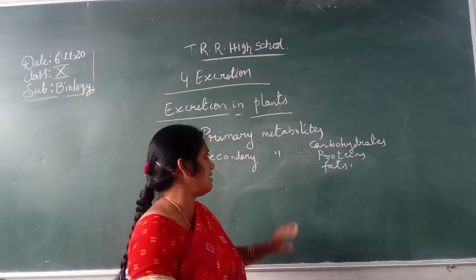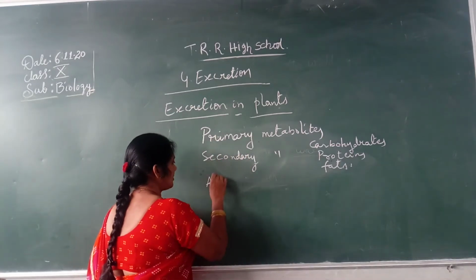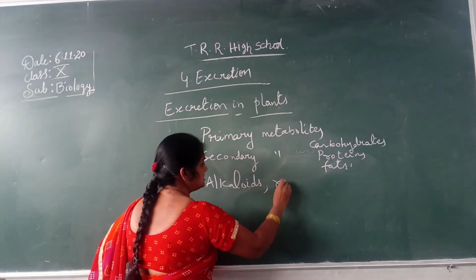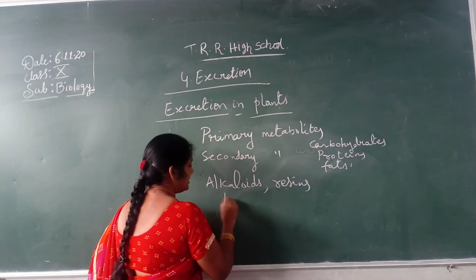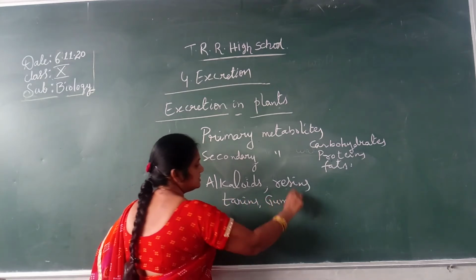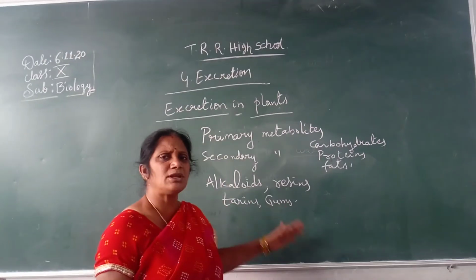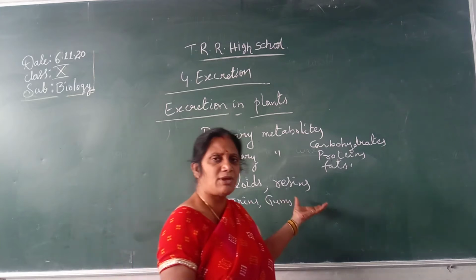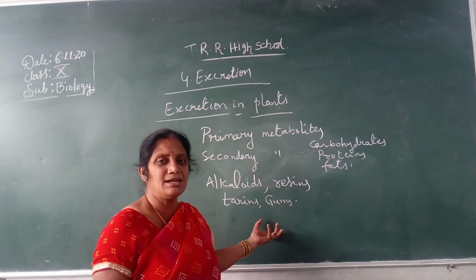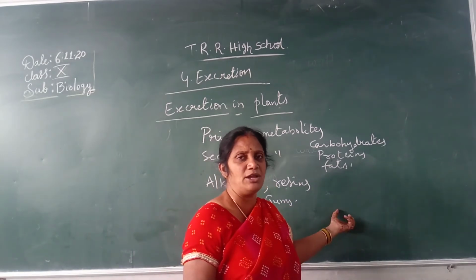What are they? Alkaloids, resins, tannins, gums. These are all called secondary metabolites. Sometimes they may be required by the body, sometimes they may not be required.